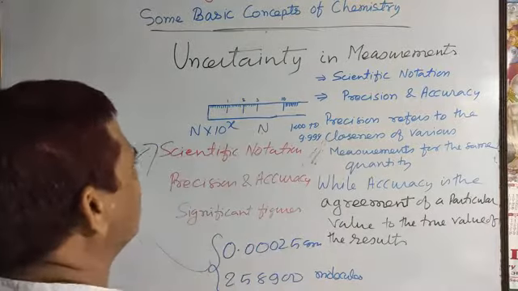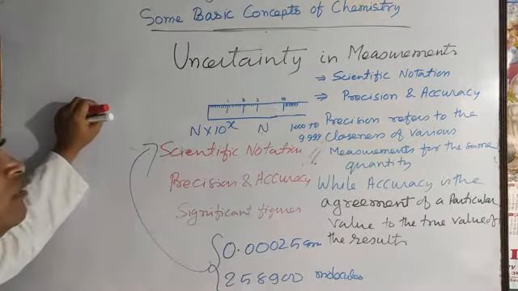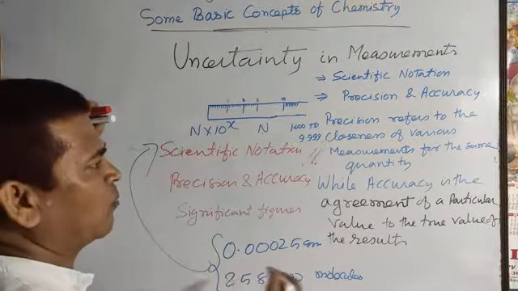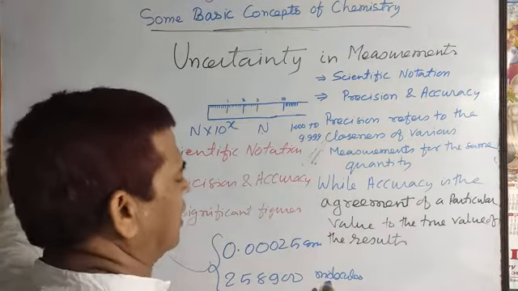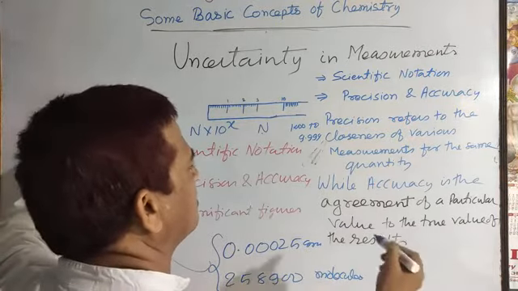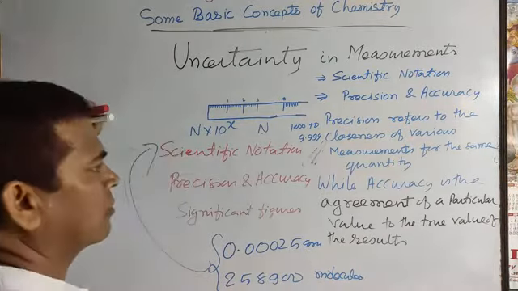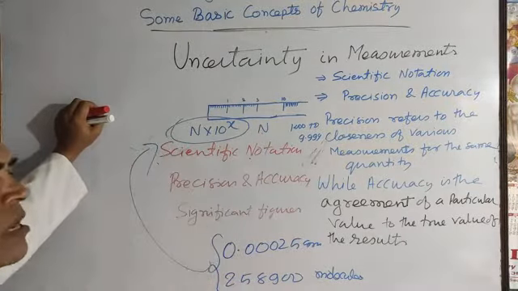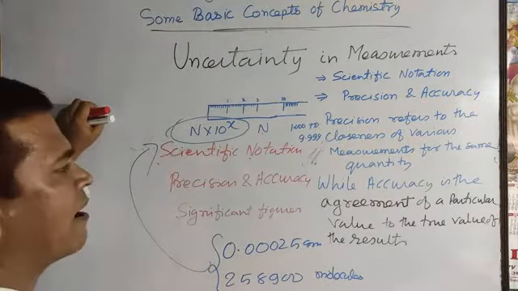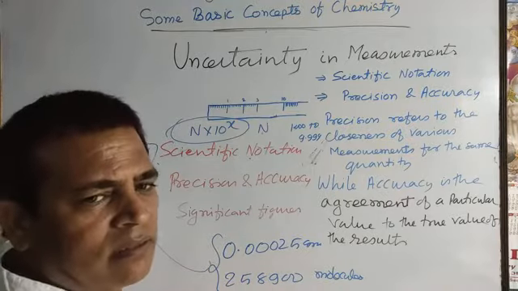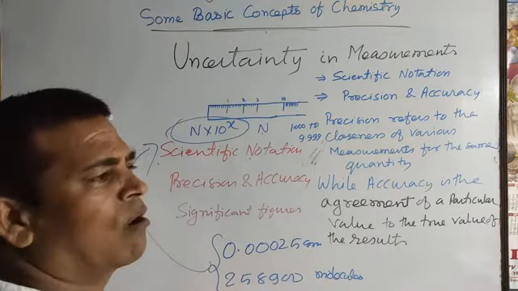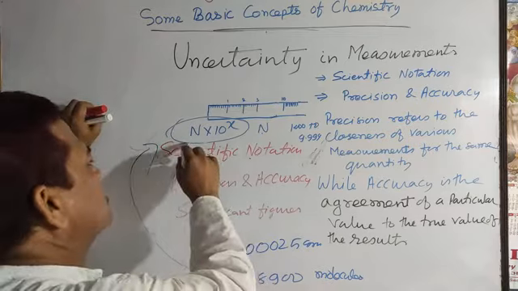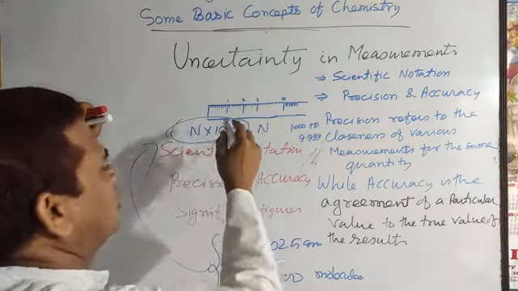That means when you express the value, after one digit from the left side you keep the decimal point and then raise the power of 10. This is the general expression. So scientific notation is the way to represent a measurement or number by this notation, n into 10 to the power x.